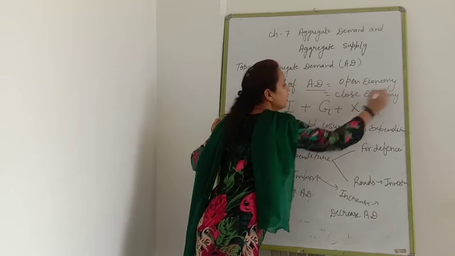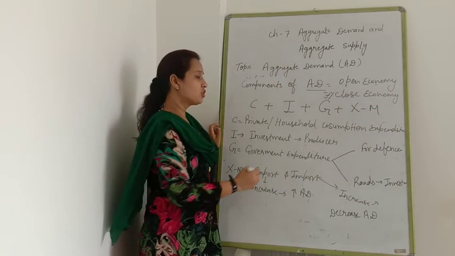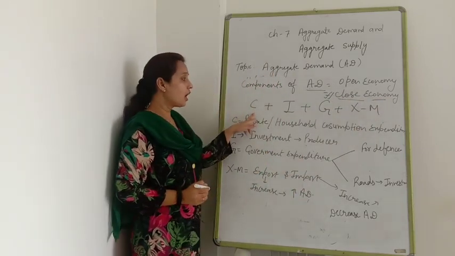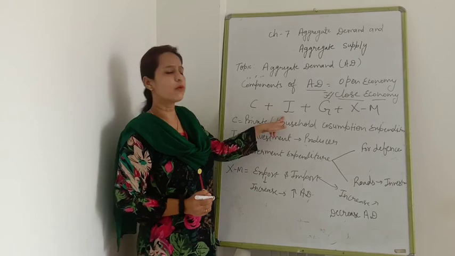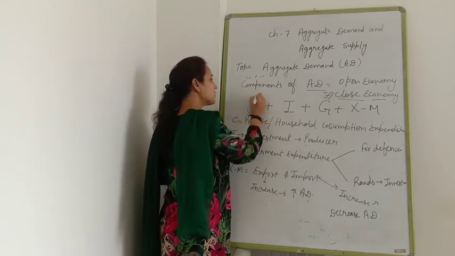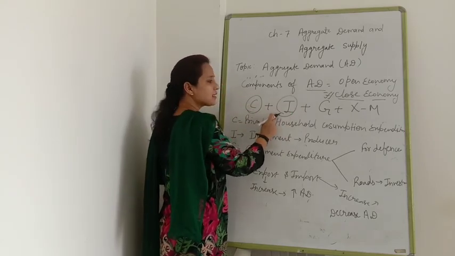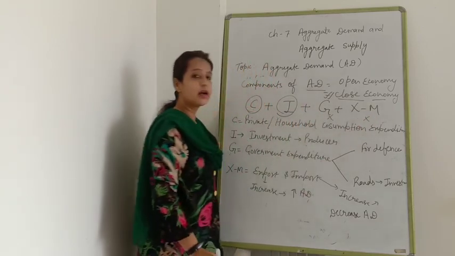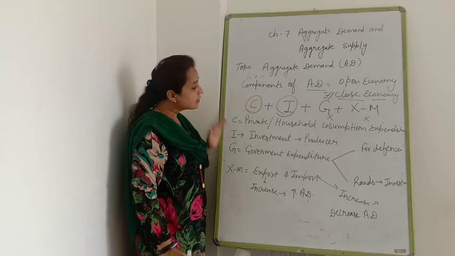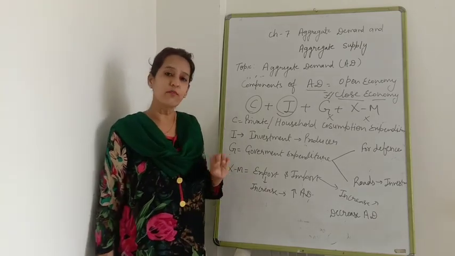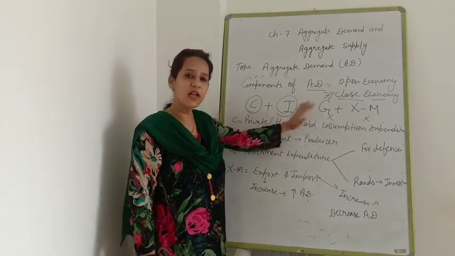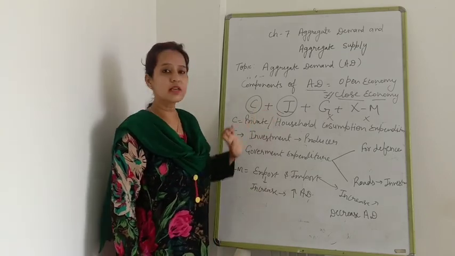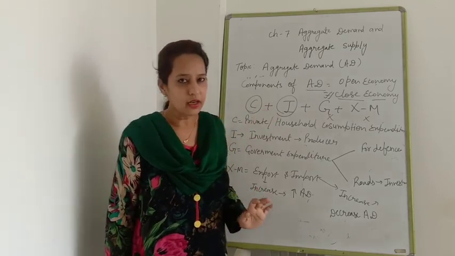In a closed economy, we are taking only 2 components of AD, that is C plus I. G and X minus M are not part of your syllabus. But still, if the question arises to write the components of AD, you have to explain all four. But for the practical approach, we are going to just discuss C plus I. Clear? Thank you.